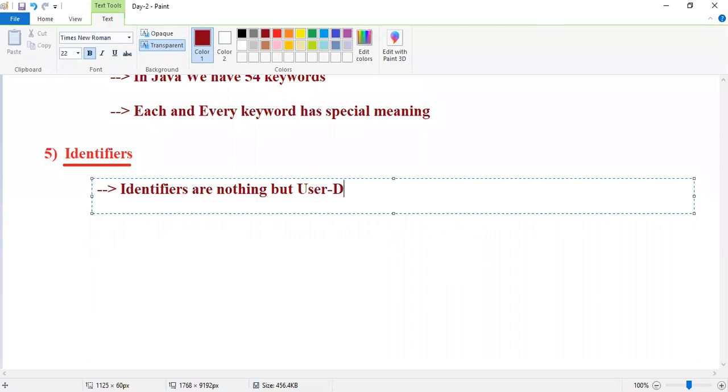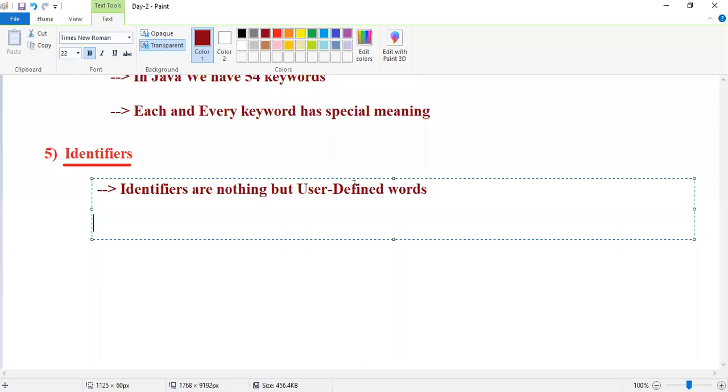Identifiers are nothing but user defined words based on the requirement. So we are declaring and using some names. Those names are called identifier names, guys.